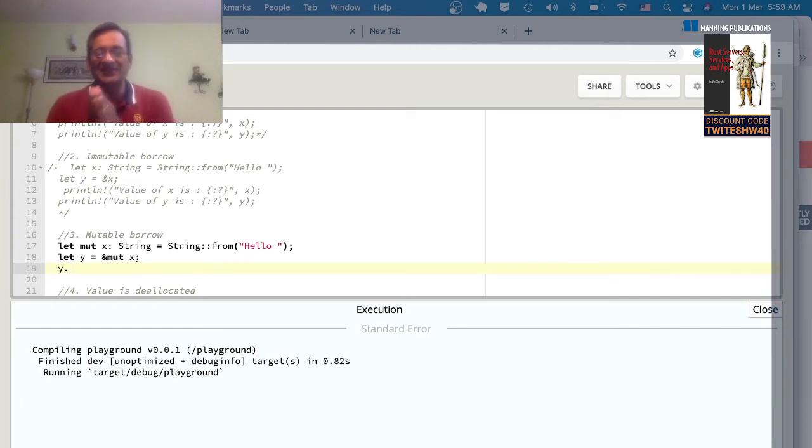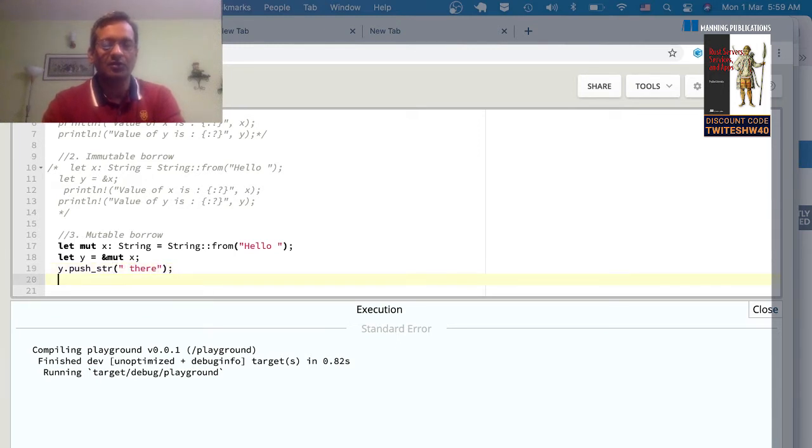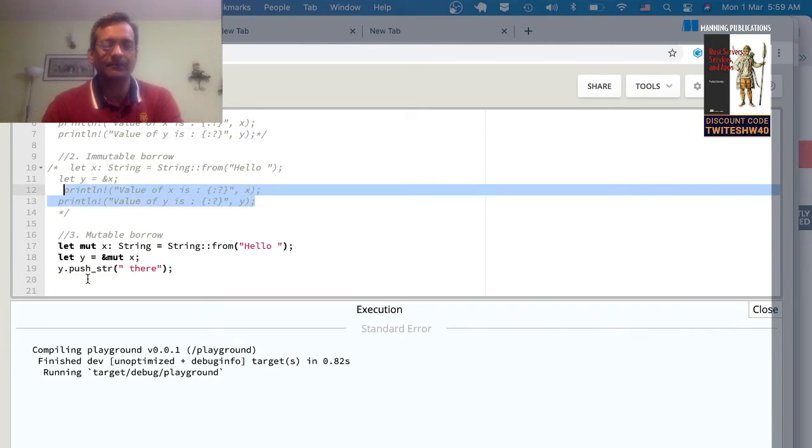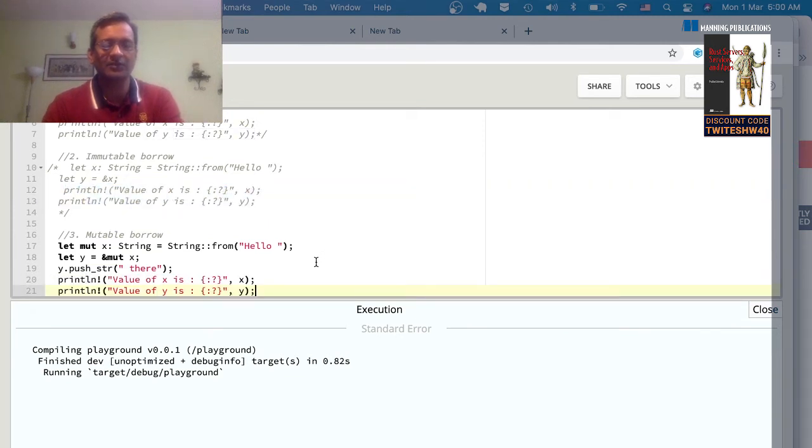It has a reference to the data that is owned by x, but y should be able to modify that value. So let's do that here. And we'll print out the values of x and y. See what happens here.